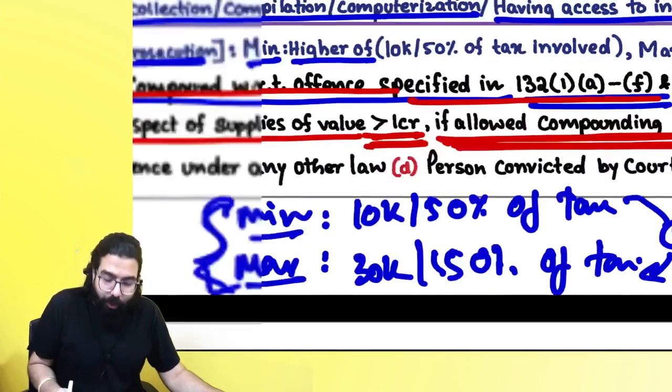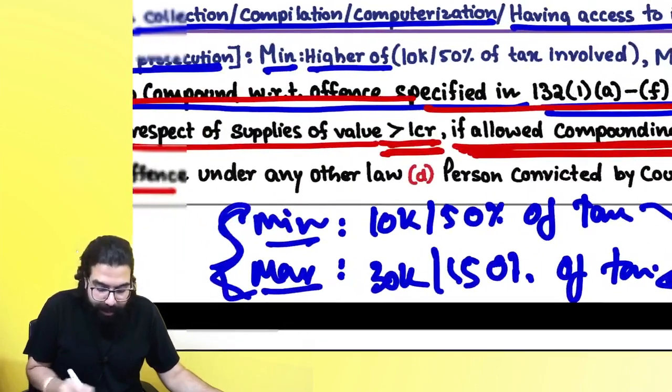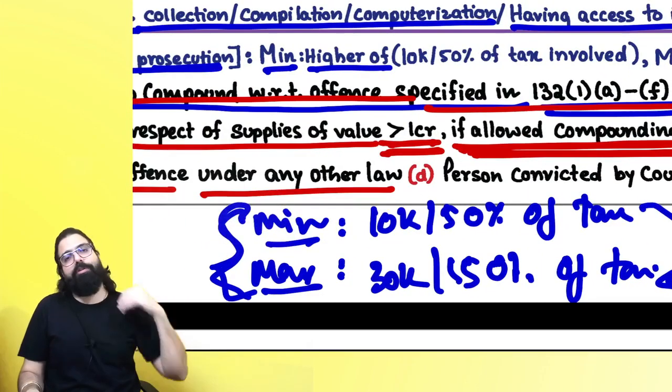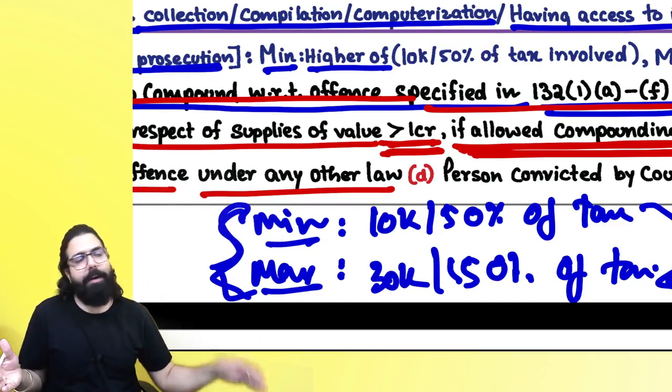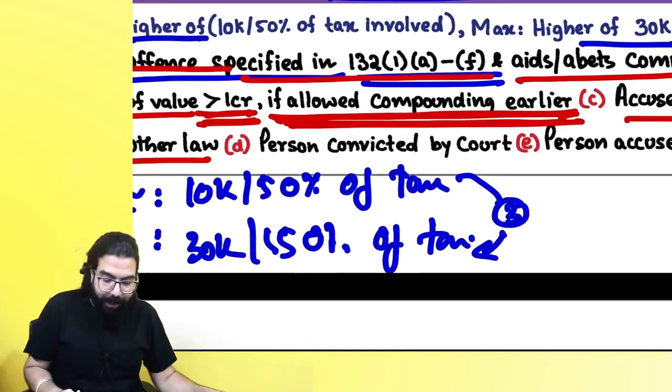If you are accused of committing an offense under this act, which is also an offense under any other act, supposing you have done an offense and that is also an offense under any other act, then they are telling we will relieve you from jail, but they will go ahead and send you to jail, and hence in this scenario compounding will not be allowed.